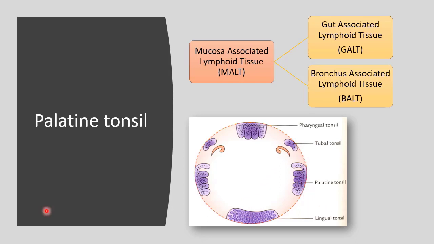Respiratory system and gastrointestinal system, they take air and food through nasal cavity and oral cavity. These are the most common ways through which antigens enter the body. To tackle those antigens, at these sites, the sampling happens. The antigen is sampled so that corresponding antibodies are produced.